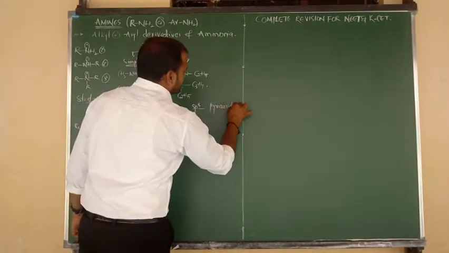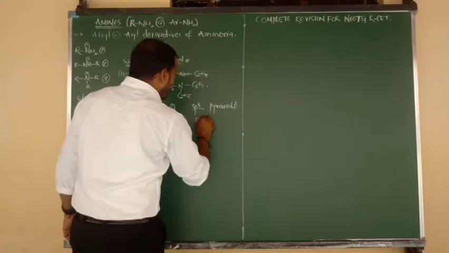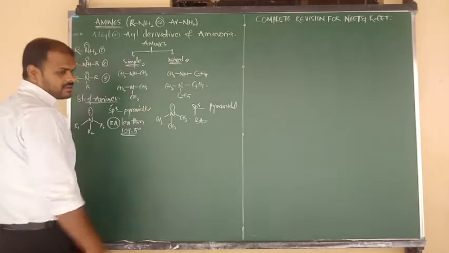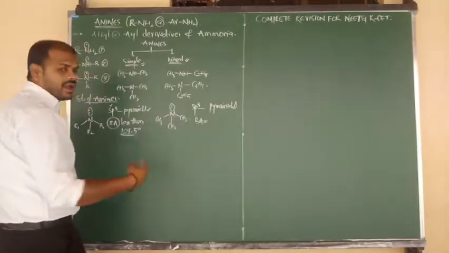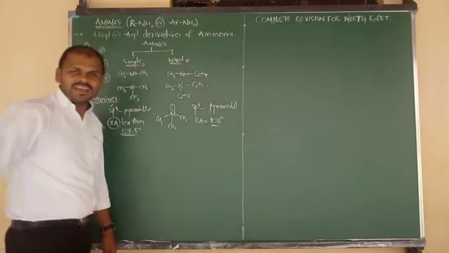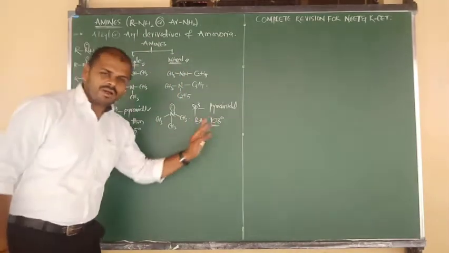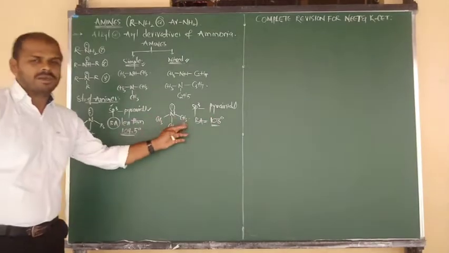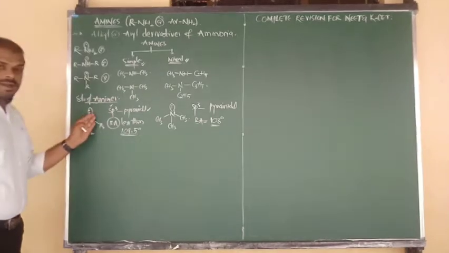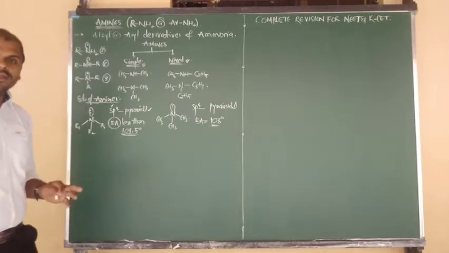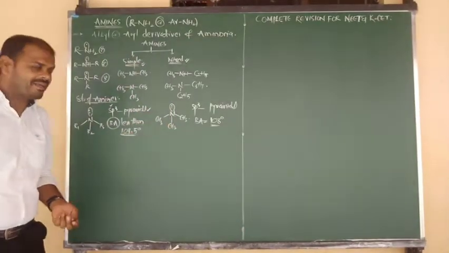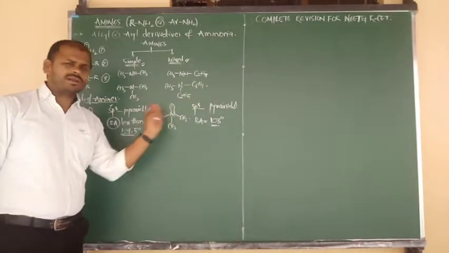Pyramidal geometry. And what about expected bond angle? Trimethyl amine, or we can say trimethyl ammonia, contains the bond angle exactly 108 degrees. What about in ammonia? 107. Trimethyl ammonia 108. Like that ना, it depends on maybe bulky alkyl group बोल सकते. समझ गए ना? So in most of the amines, the bond angle should be less than 109.5 degrees, but exactly in trimethyl amine 108 degrees. Good. Yes, all the amines sp3, all the amines pyramidal.